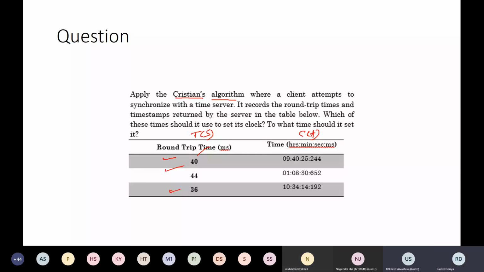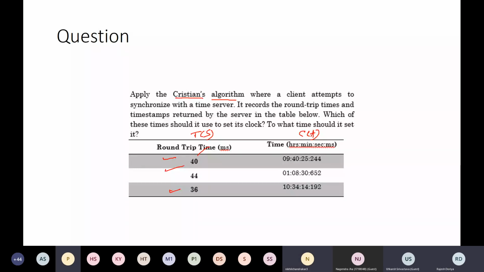Purnima, can you take help from the slide that was shown earlier, the one with the formula? You can take the help from that formula in order to solve this question.